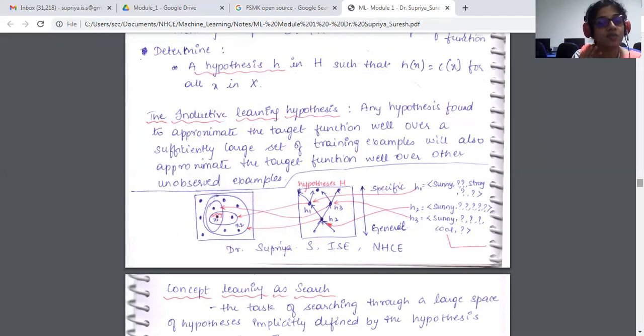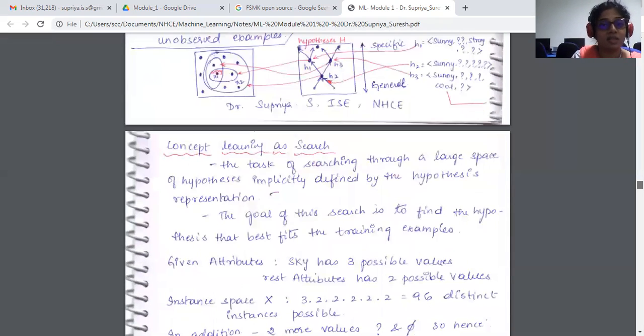Any hypothesis found to approximate the target function. We are all coming up with a target function to make sure that it adheres to the given problem statement, and we have a data set associated with it. So any hypothesis found that approximates the target function well over a sufficiently large set of training data will also approximate the target function well over the other unobserved samples. This is the base of concept learning.